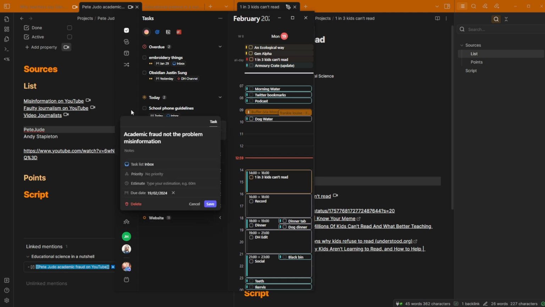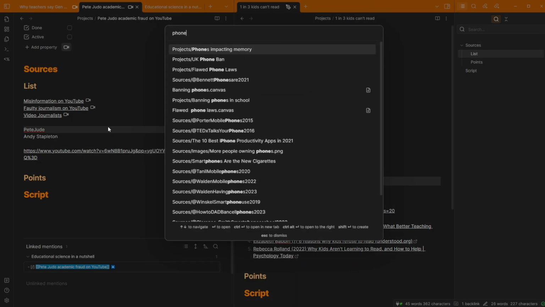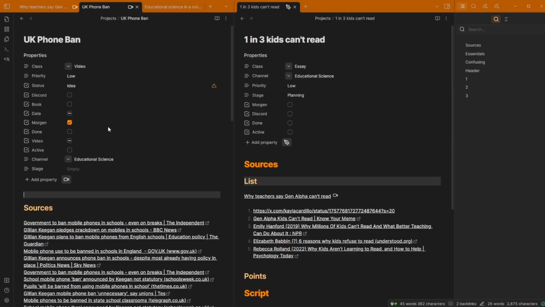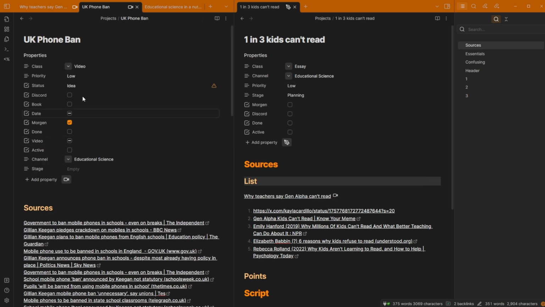Where am I going? Academic fraud, not a problem. There's no notes in there, so I can tick that one off because that's what I've just done inside of here. School phone guidelines. Oh yeah, that happened on the news. Control O, phone impacting memory. No, UK phone ban. That's the one I want. Let's actually link phone impacting memory into this file because I don't think I've started much work on this file.